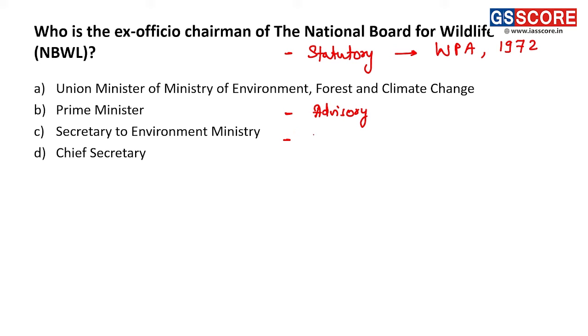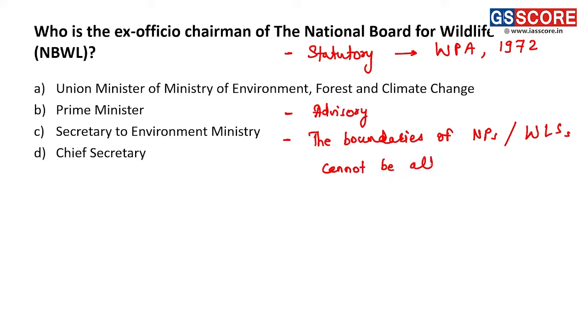And it is an important organization because the boundaries of national parks or wildlife sanctuaries cannot be altered without the approval of NBWL.